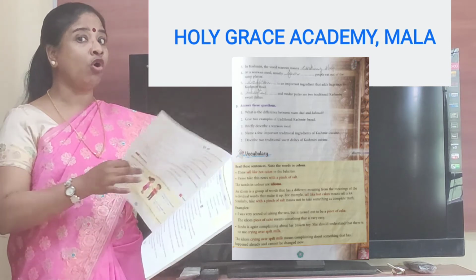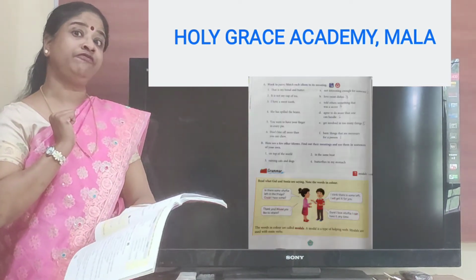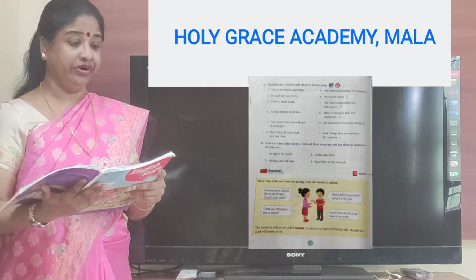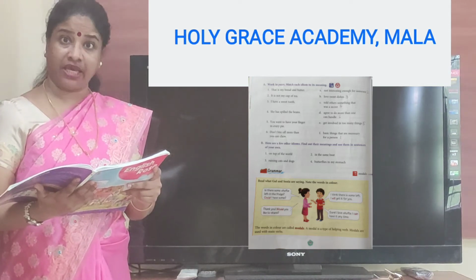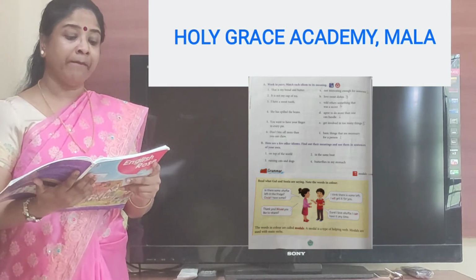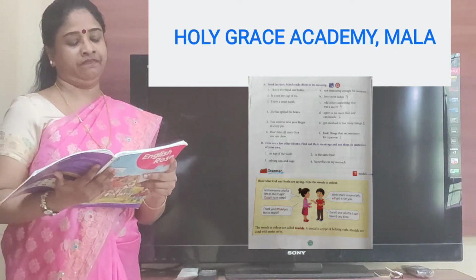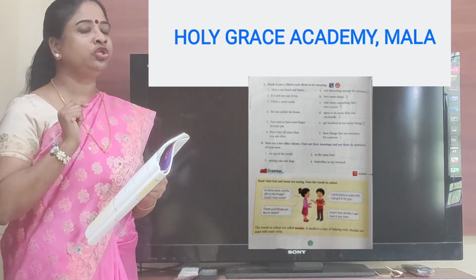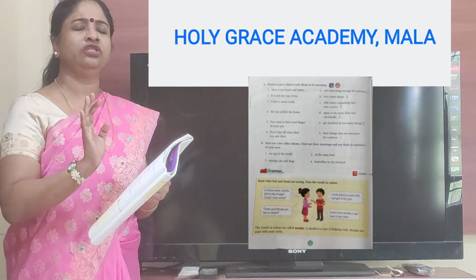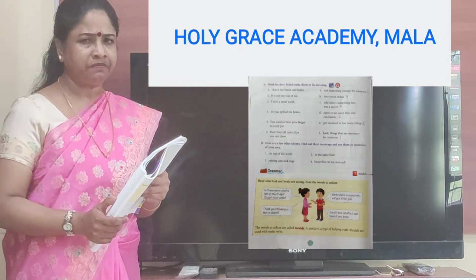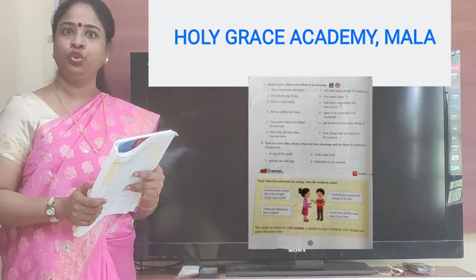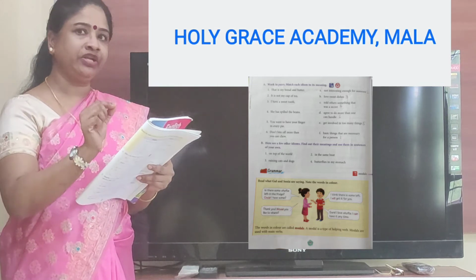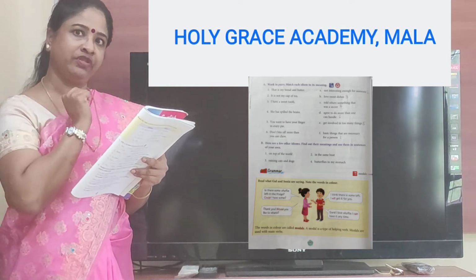So you have a very small exercise on page number 94. Let's take that exercise and try to understand how idioms work. So let's look at exercise A. Work in pairs. Match each idiom to its meaning. That's what we have to do. The meaning and the idiom have to be matched. And remember children, if you draw lines, your work is going to be absolutely ugly, dirty. So what shall we do? What can we do? Let us write numbers. So at the side of each answer, you will write the number of the question.